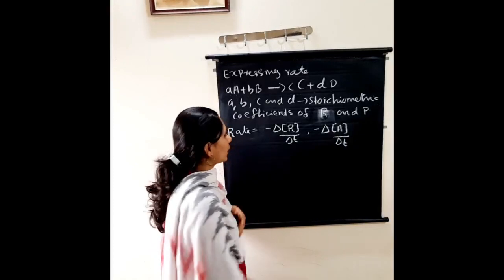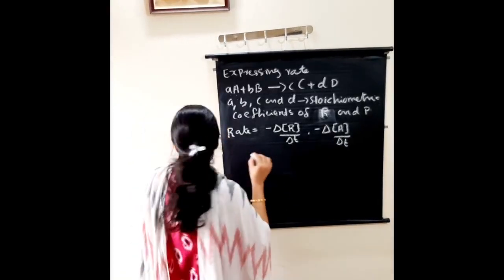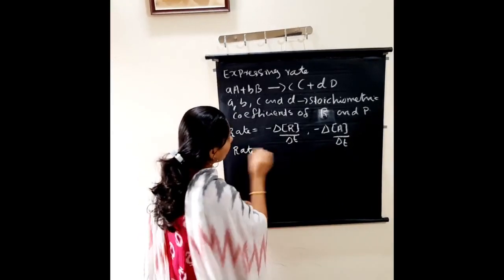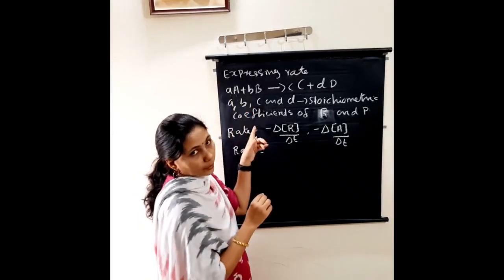So how will we write the rate of this reaction? Rate equals, we are dividing with the stoichiometric coefficient.